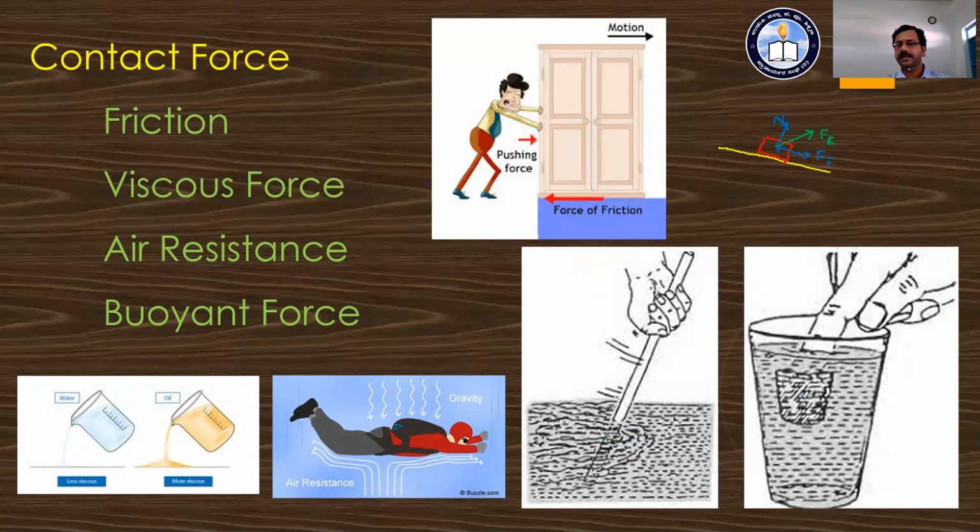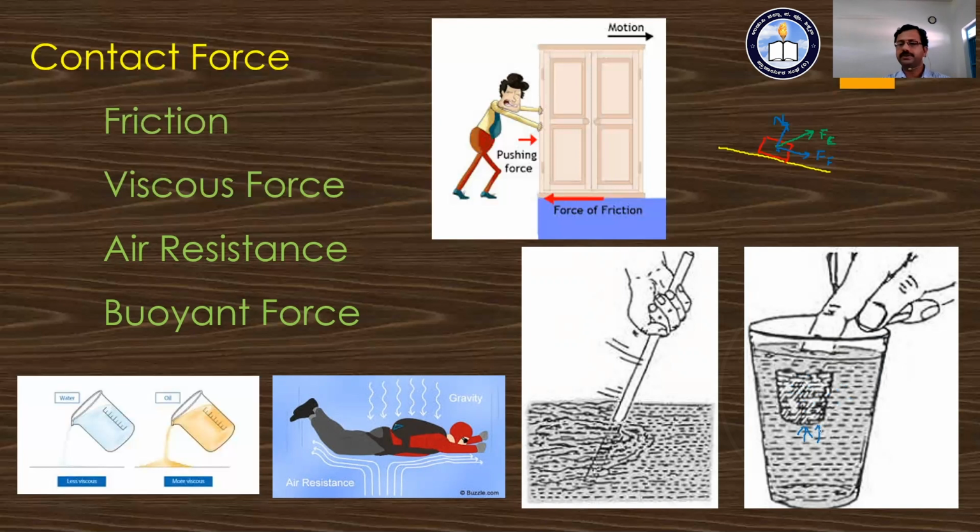Also, in the second diagram, when we try to immerse a solid material in water, it is difficult to push that solid material. The solid material has less weight when compared with the displaced mass, and hence there is some force acting on the solid in the upward direction.